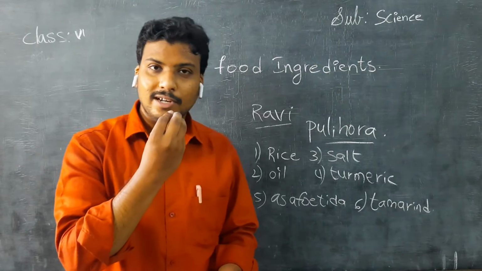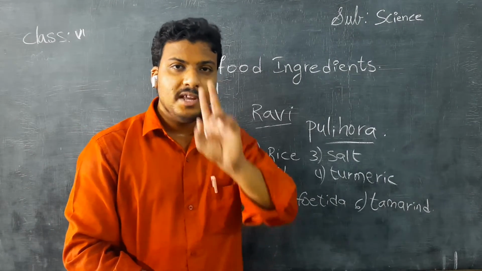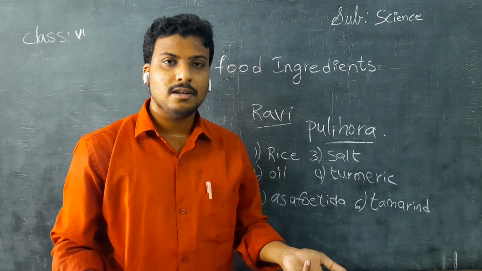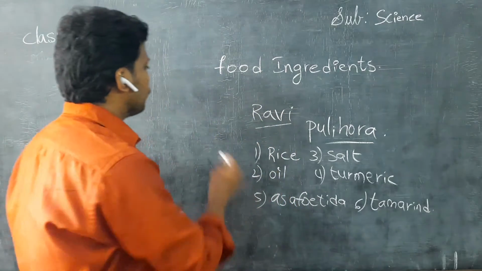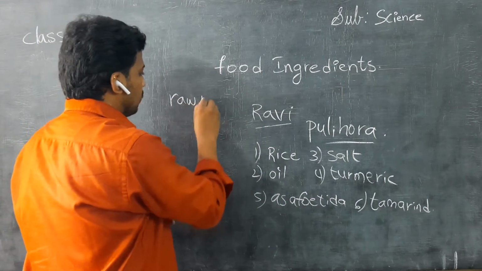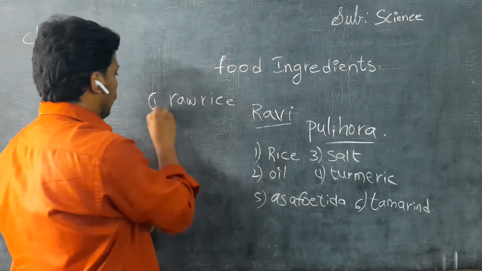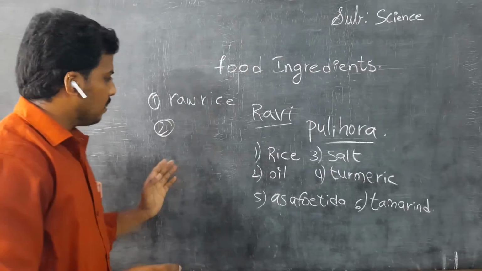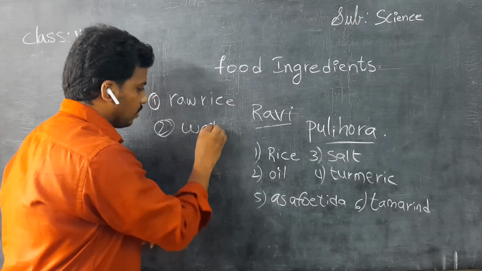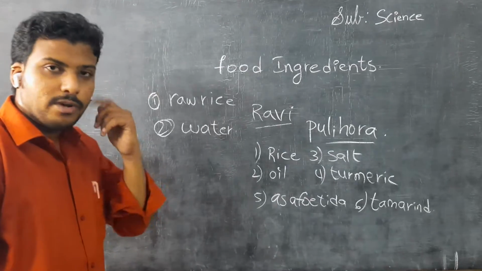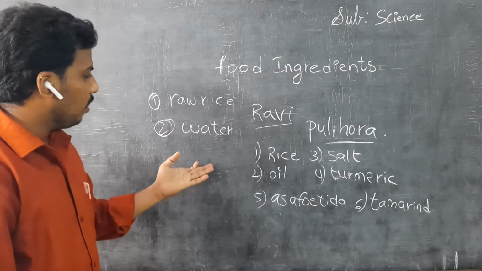We eat rice every day, no? To prepare rice we need only two materials. What are they? One is raw rice and the second is water. Understand children? For cooking rice we need raw rice and water.